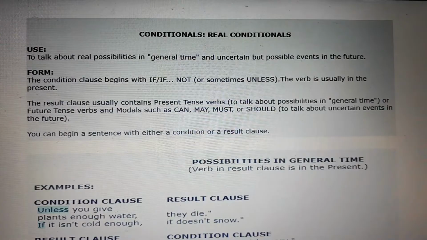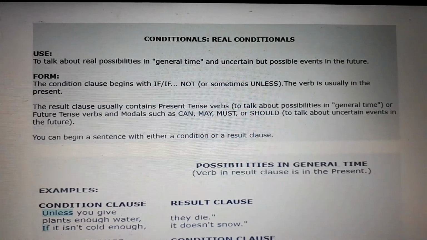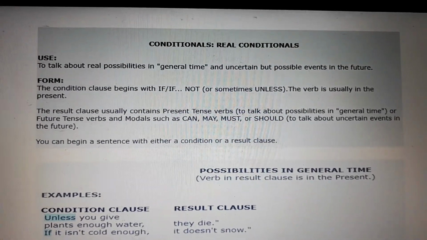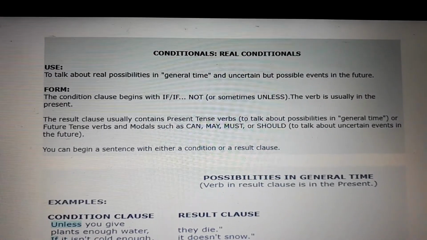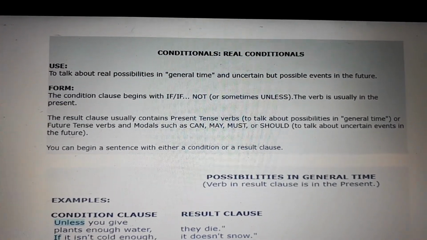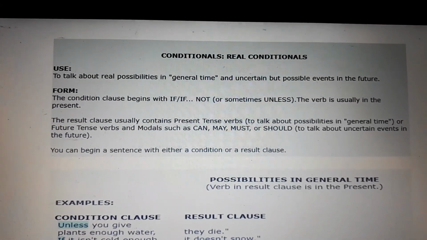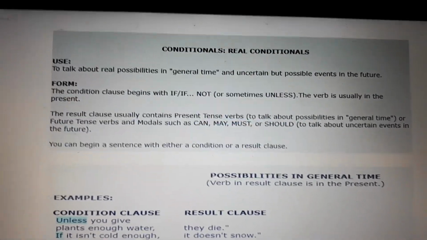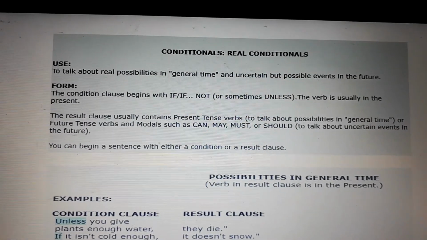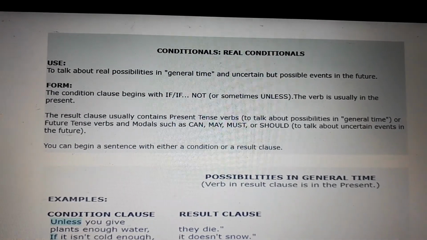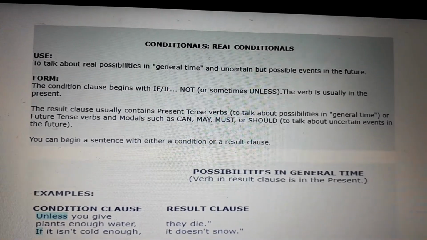Then, the result clause usually contains present tense verbs, for example, to talk about possibilities in general time, or future tense verbs and modals such as can. We're going to use modals like can, may, must, or should, to talk about uncertain events in the future.